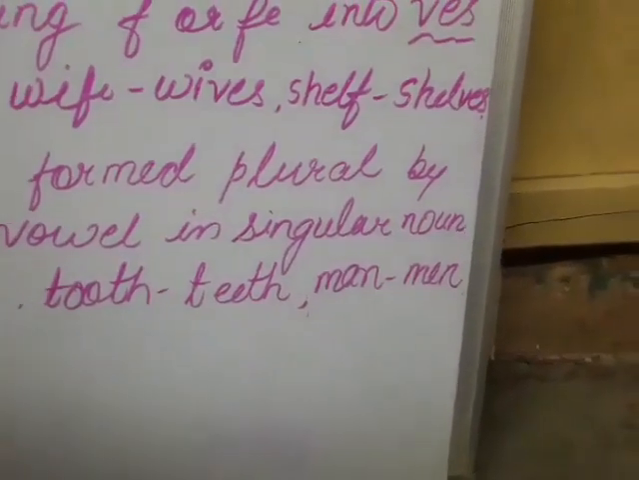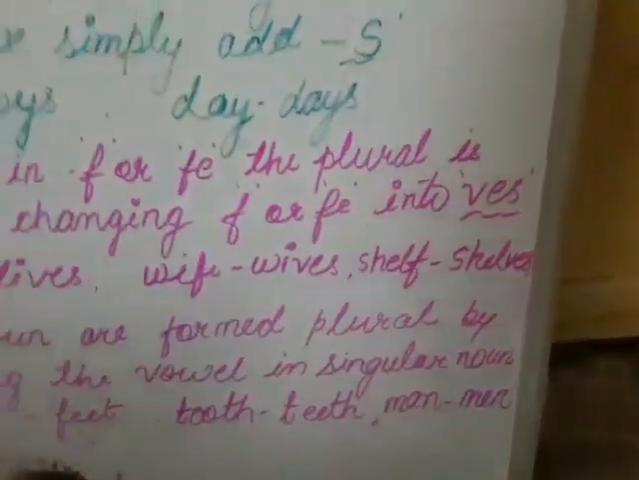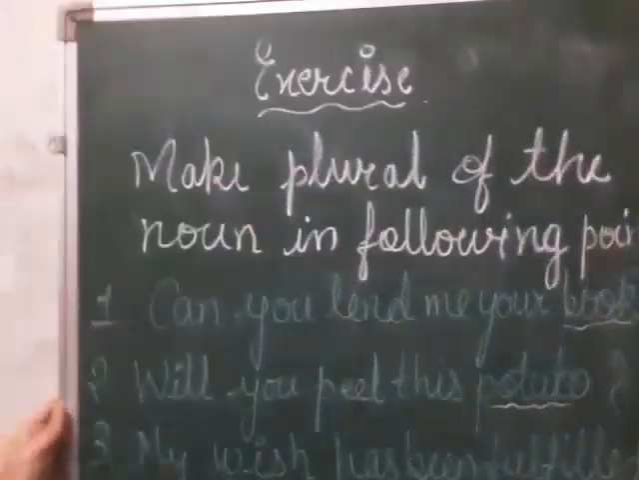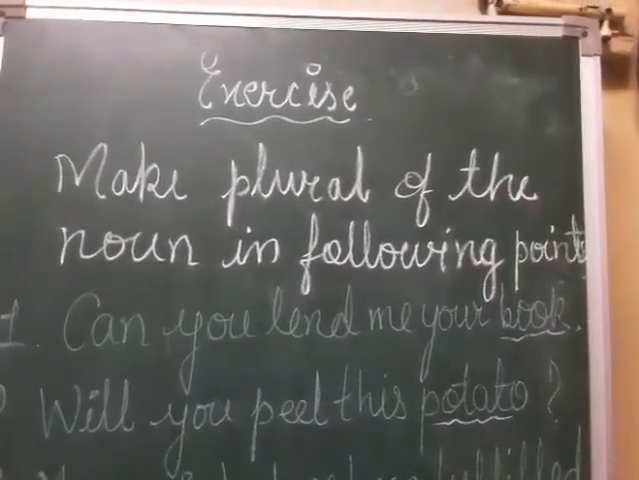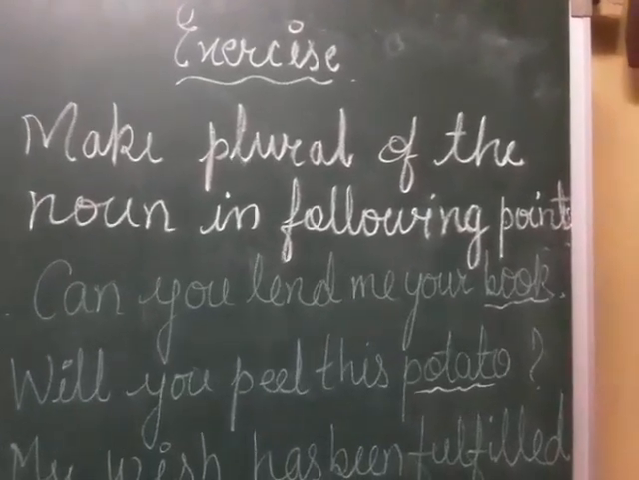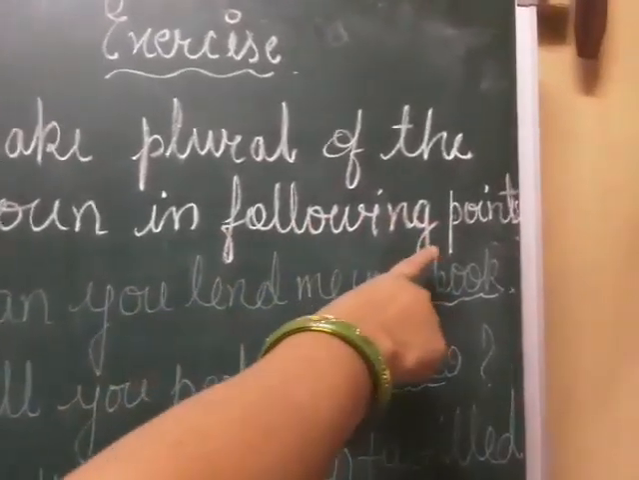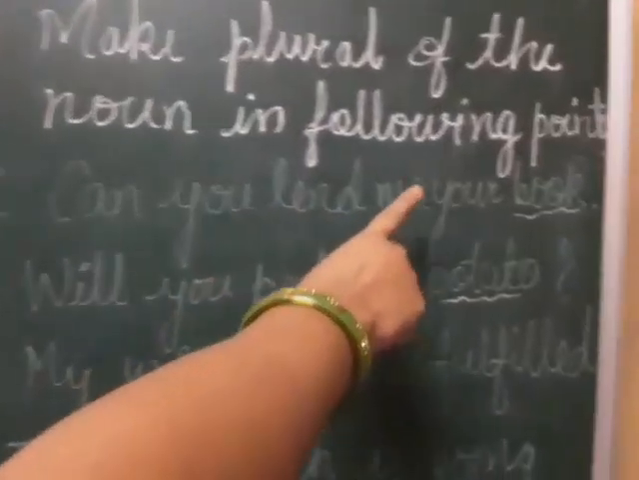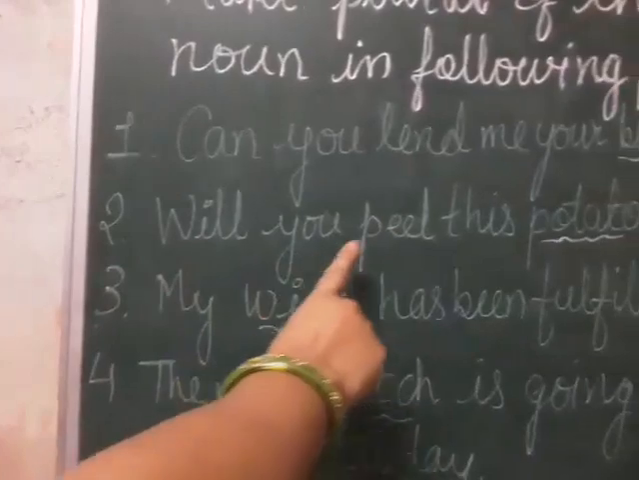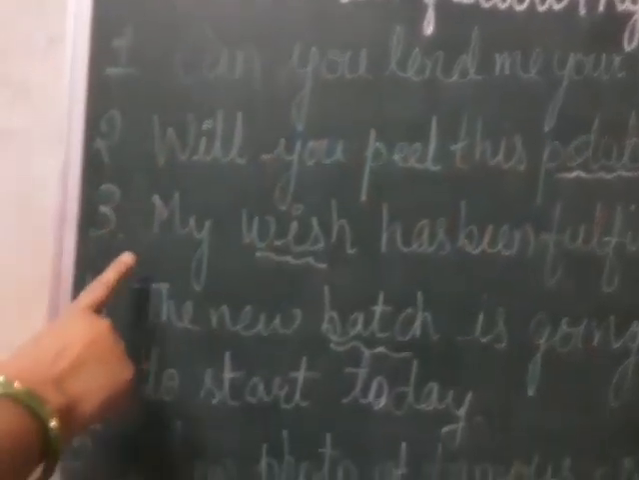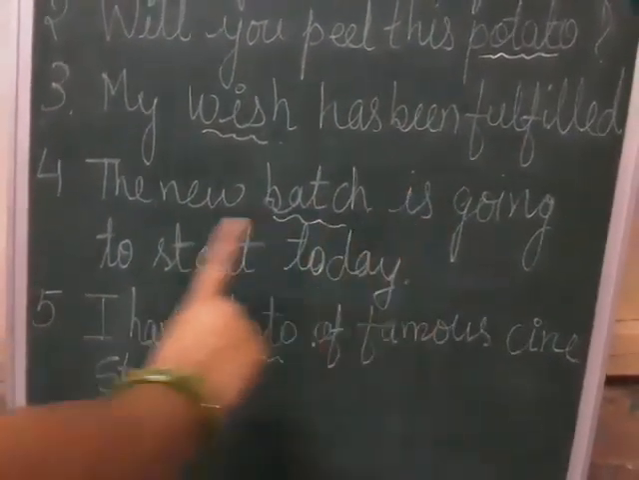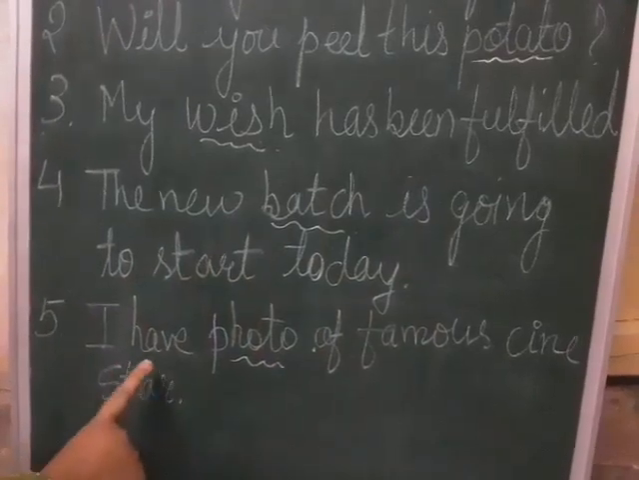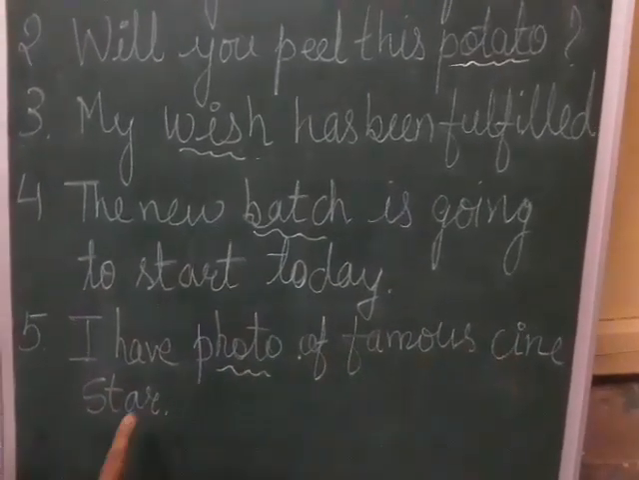Now come to the self-assessment. I am giving you an exercise and you have to complete this exercise properly. Look at this homework and do it by yourself. Make the plural of the nouns in the following sentences. First, can you lend me your book? Second, will you peel this potato? Third, my wish has been fulfilled. Fourth, the new batch is going to start today. Fifth, I have a photo of a famous cine star.